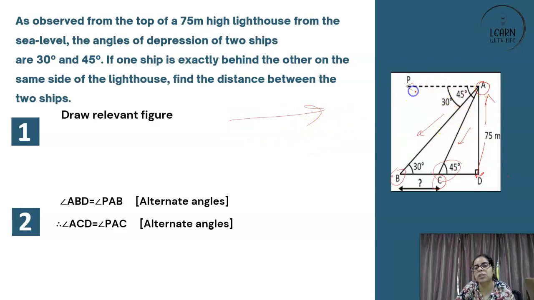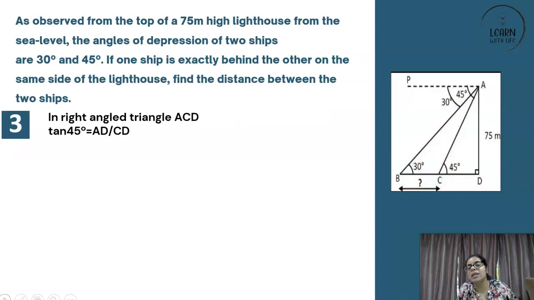See, in case of depression kind of questions, you see that these are parallel lines AP and BD. If these are parallel lines and AB is a transversal, then this angle 30 degree and this angle also 30, alternate interior angles. Similarly, if this is 45, and AC is acting as a transversal, this is 45, so this is also 45. So this is also sorted, alternate angles.